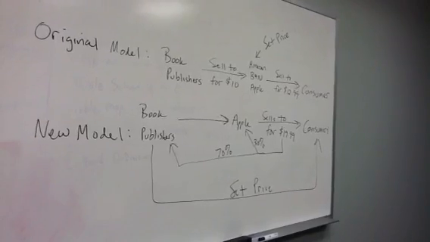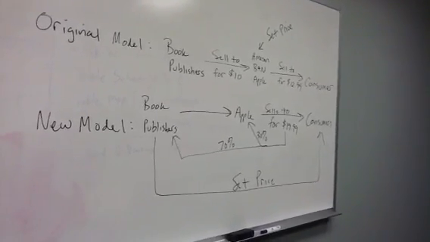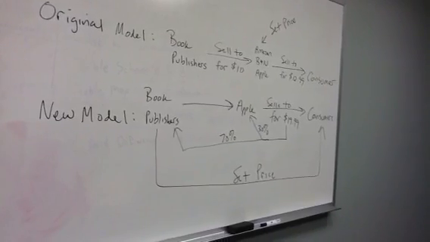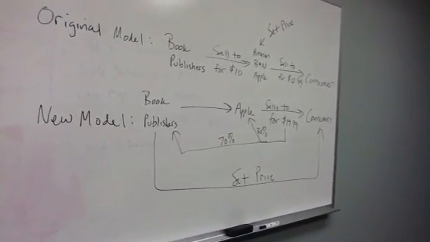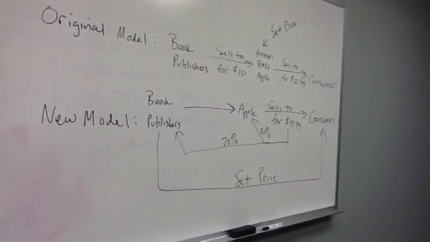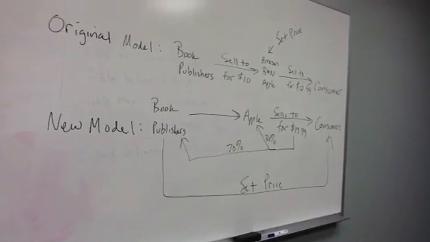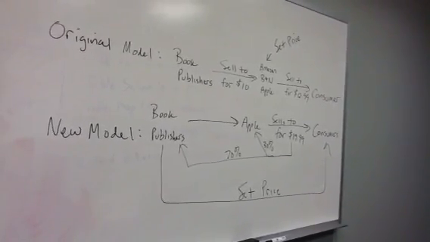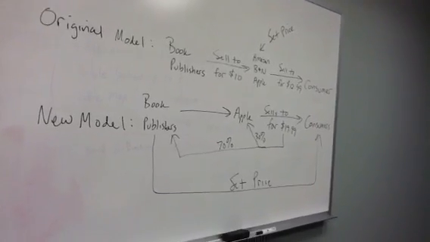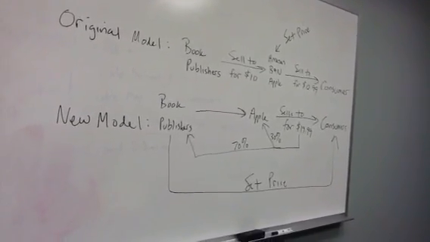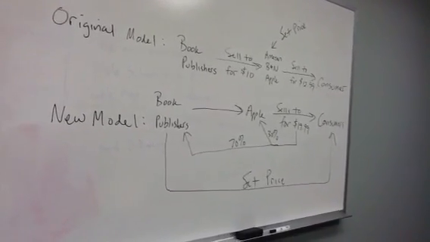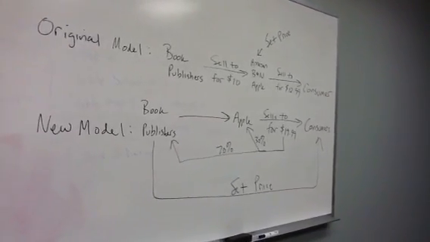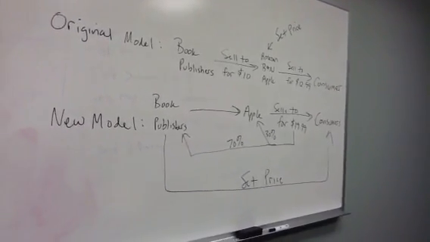So instead of selling the book to the middleman, Apple, and having Apple vie for business, the book publishers are getting together and saying, we're going to set the price at $19.99, and that's what the consumer is going to pay. Apple then distributes the book for the book publisher, and it doesn't pay anything for this, but it just has the right to distribute the book. And when the consumer pays $19.99, then there's a split of 70% to the book publisher and 30% to Apple. Okay? So this is very similar to how Apple operates iTunes.